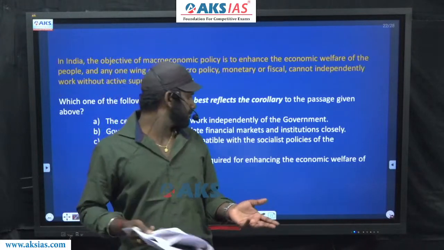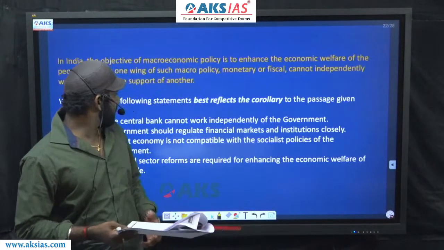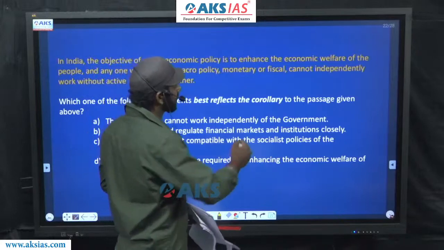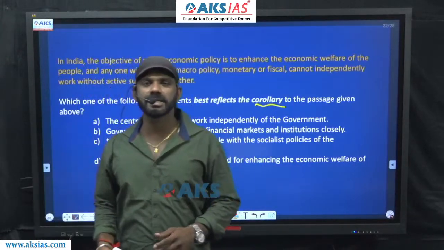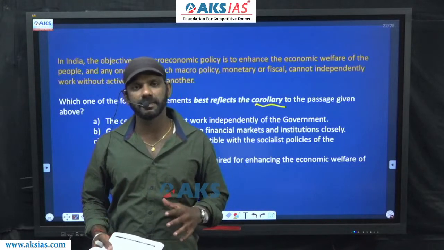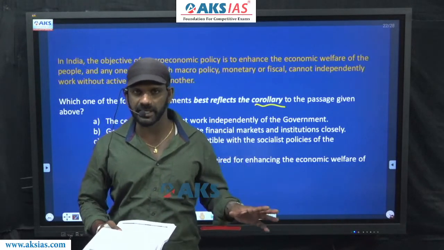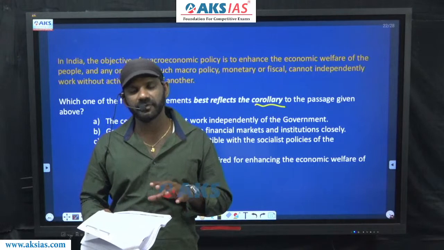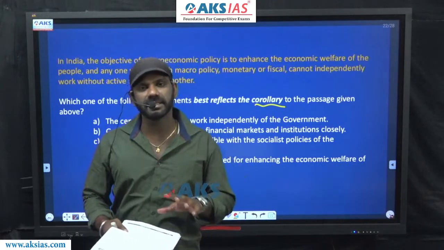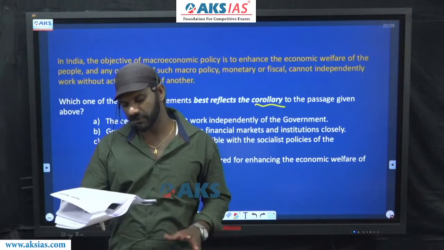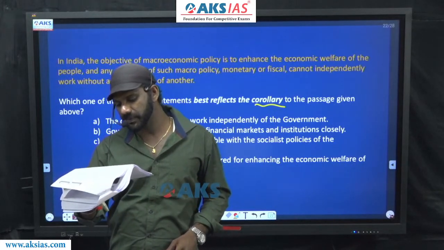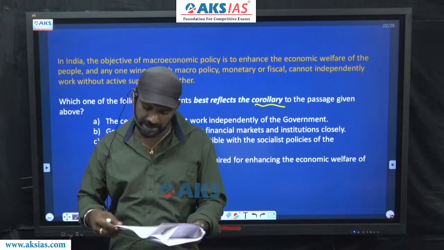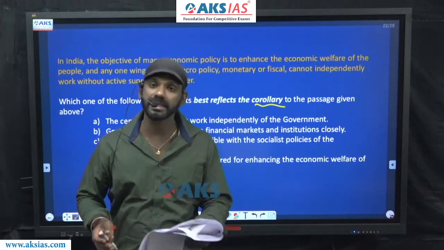That means if one entity has to work well, it requires the active support of the other one. The question is, which of the following best reflects the corollary of the passage? Corollary is the same as inference. What can be inferred from the paragraph? We need an option that finds mention in the paragraph. Nothing in any option must go beyond the paragraph. Come to 1. The central bank cannot work independently of the government.